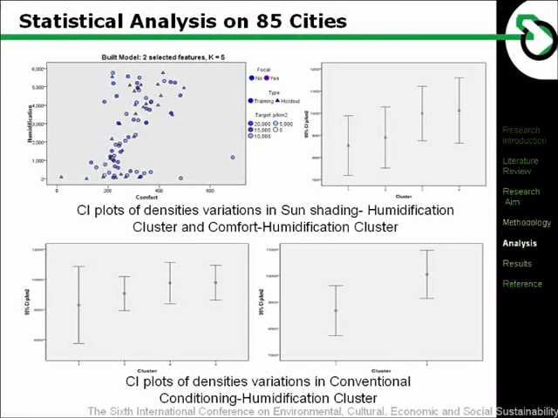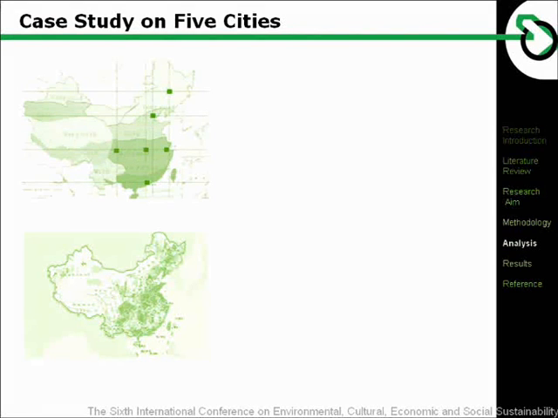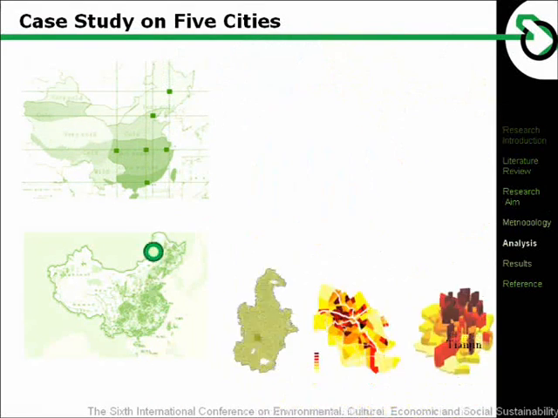When there are 2 clusters, there is statistical significance between the climate clusters. But when there are 4 clusters, there is no statistically significant difference between the densities in climatic clusters. Within these comparably energy-friendly cities, considering the number, representativeness, and the need to cover more variations, 5 cities are selected as the research cases. I collected some data on the 5 cities and built up density models from north to south.